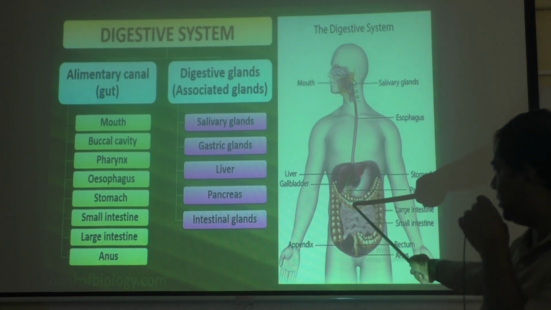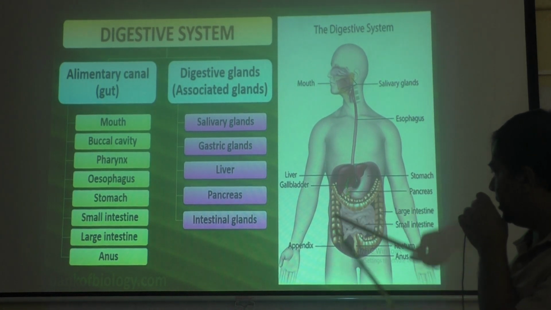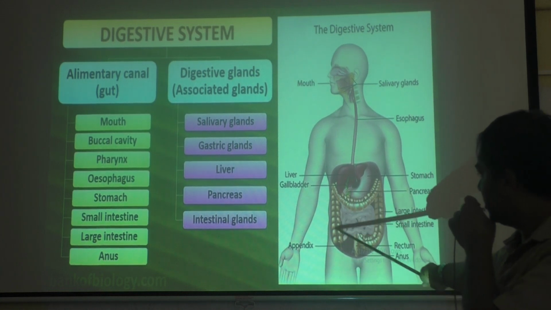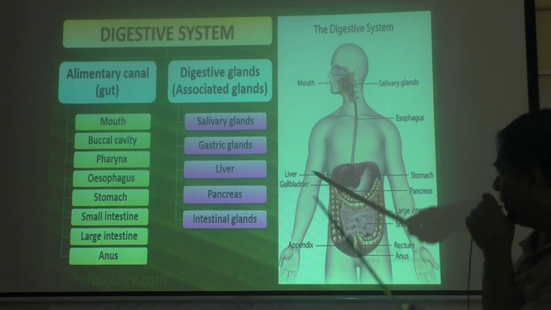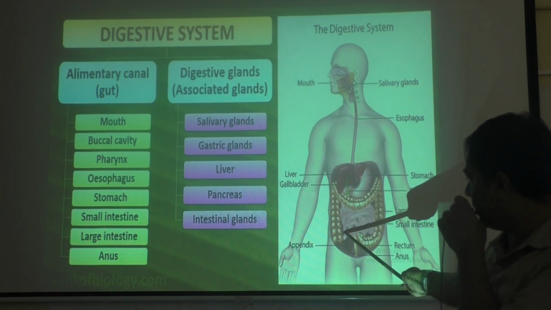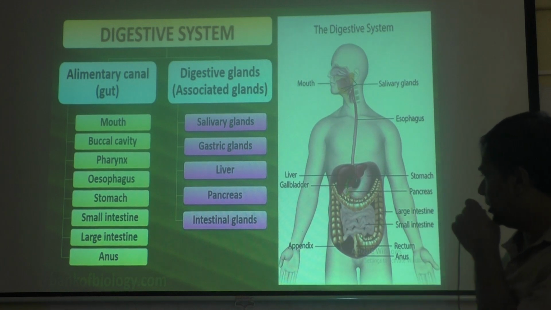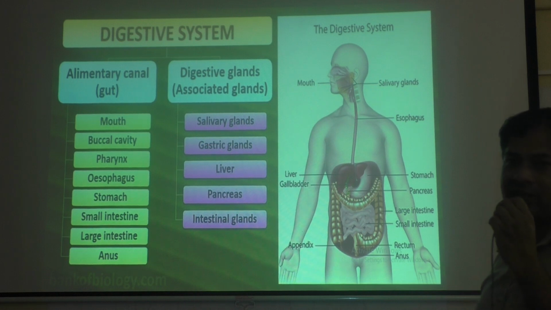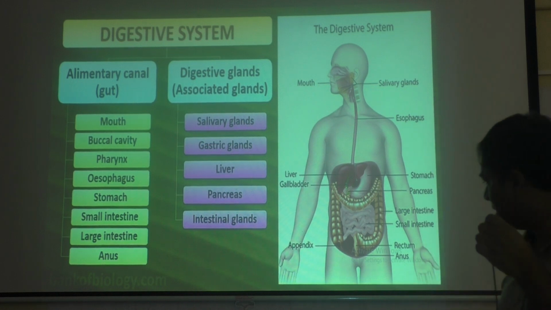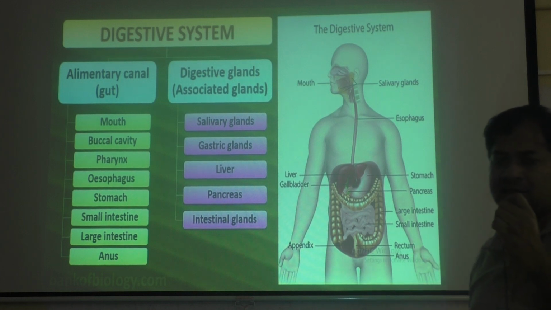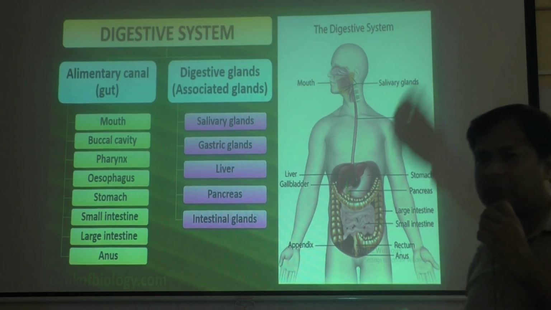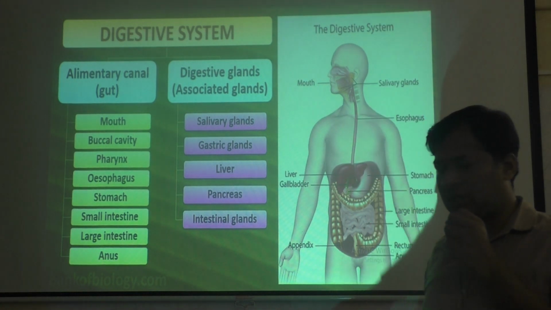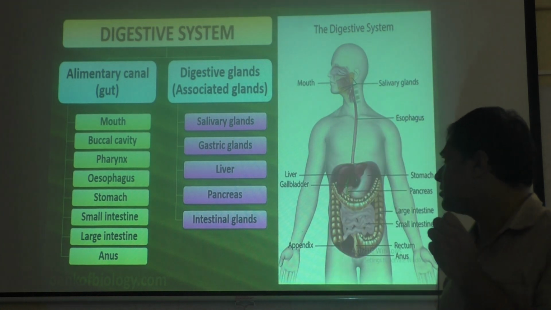You can see in the center there, it's a coiled structure. Then it leads to this part, this orange colored part that you see here, this is the large intestine. So the small intestine is connected to the large intestine. You can see here, it is connected here. Then the last opening is meant for release of undigested waste, that is excreta, through an opening called the anus. So the digestive system starts with the mouth and ends with the anus. It's a long tube.